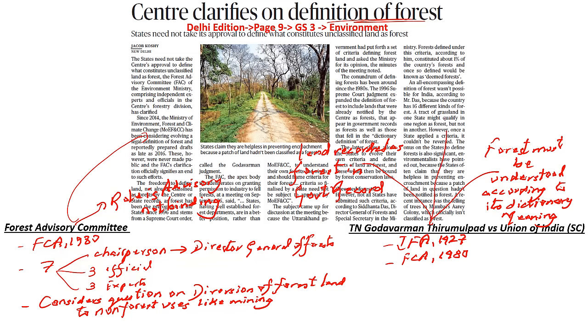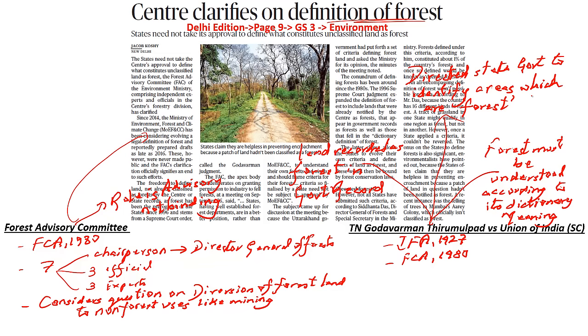At the same time, this particular judgment also directed all the state governments to identify areas which are forests, irrespective of whether they are notified, recognized, or classified under any law, irrespective of the ownership of the land. So who has the onus right now? It is the state governments that must identify what the forests are, irrespective of whether they are notified, recognized or classified under any law.